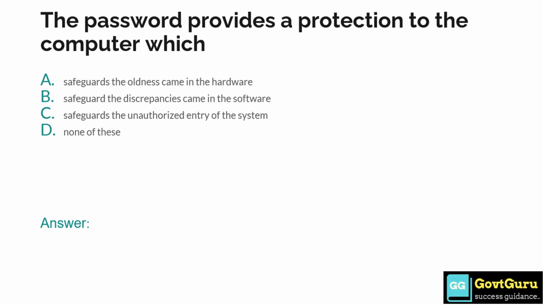The password provides a protection to the computer which: option A safeguards the oldness came in the hardware, option B safeguards the discrepancies came in the software, option C safeguards the unauthorized entry of the system, and option D none of these. So the correct answer is option C, safeguards the unauthorized entry of the system.